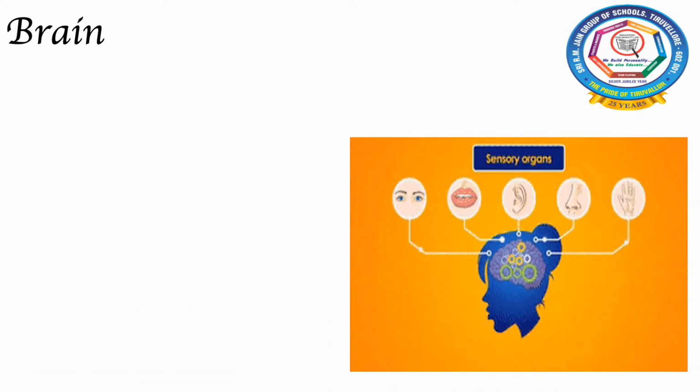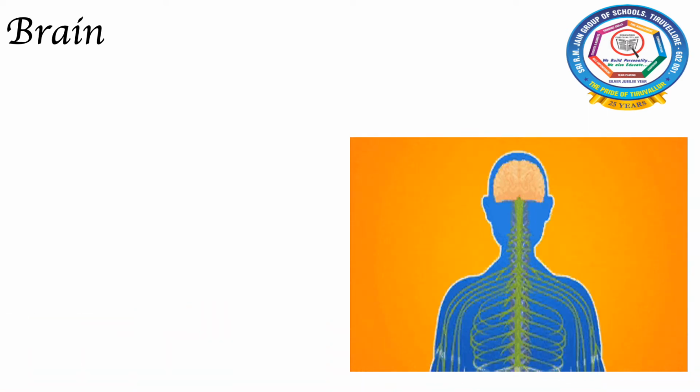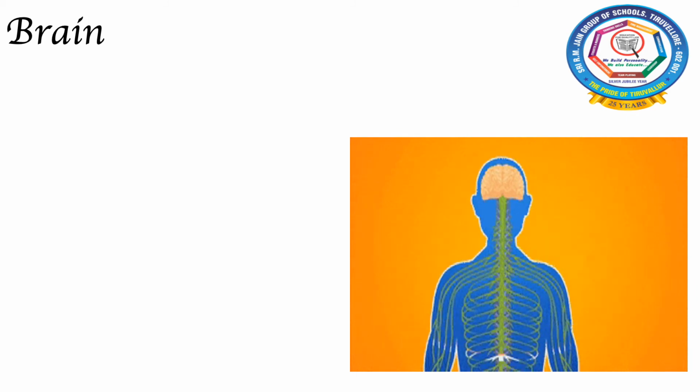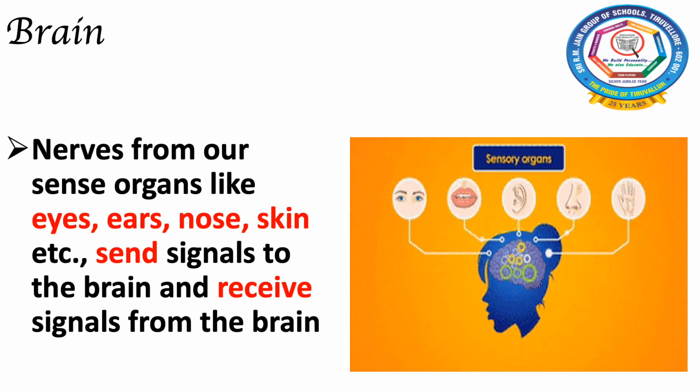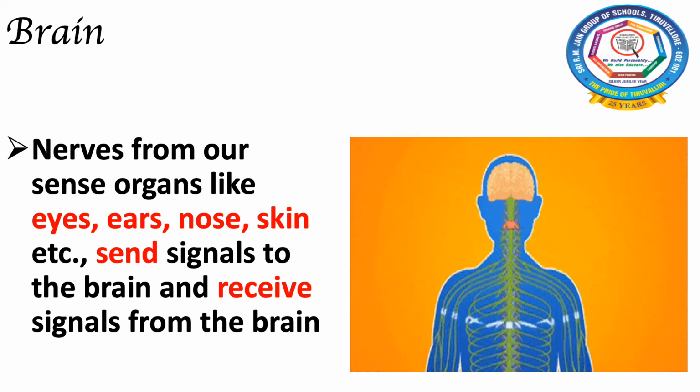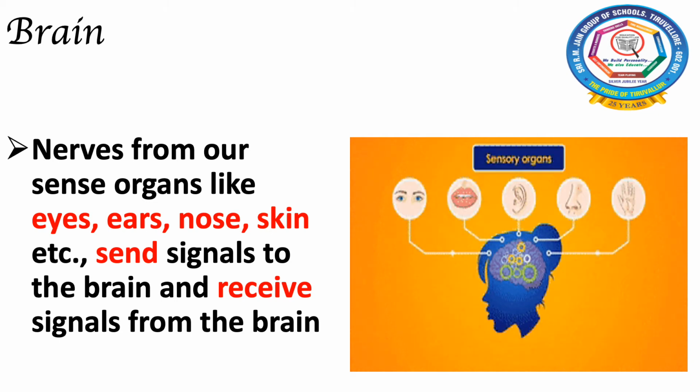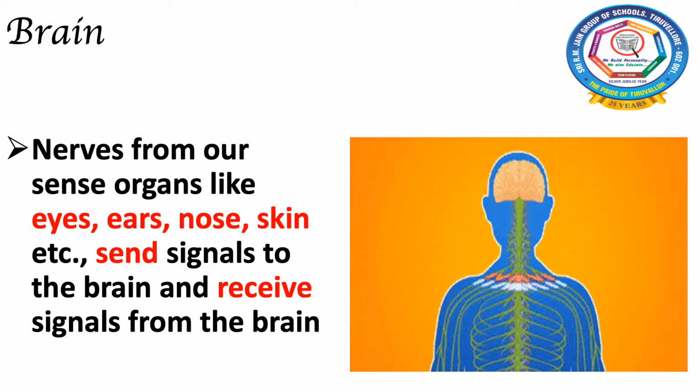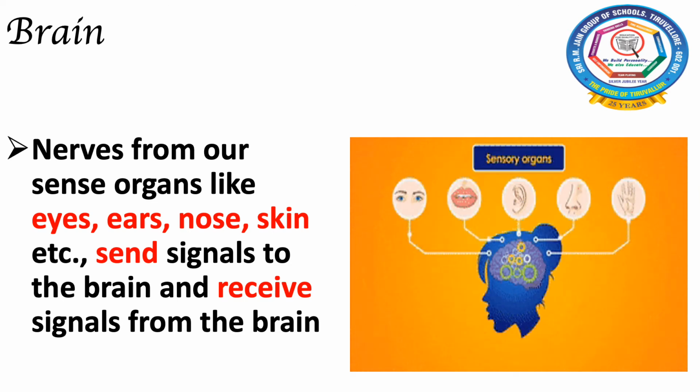In this picture, you will see all our sense organs are connected with the brain. Nerves from our sense organs like eyes, ears, nose, skin, etc. send signals to the brain and receive signals from the brain.